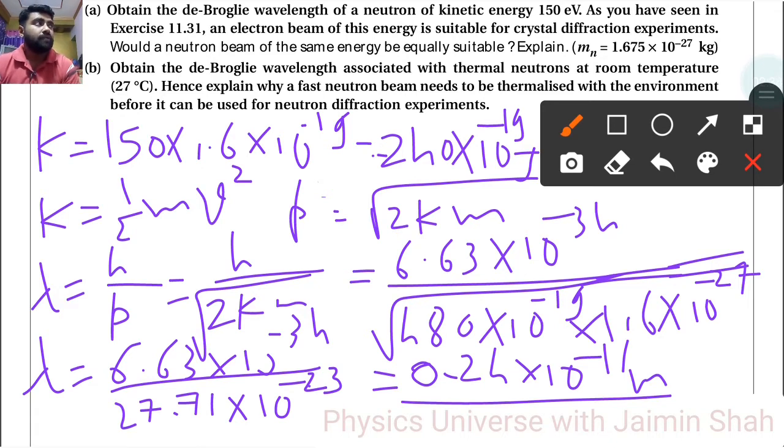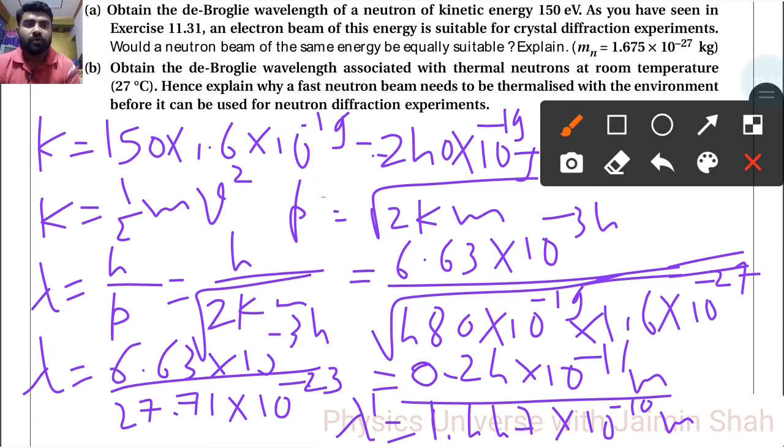Now see, according to temperature we have to find, right? So we know that lambda dash is equal to 1.447 into 10 raised to minus 10 meter. That is our lambda dash. So here this is 0.24 and this is 1.44, so these are not comparable.